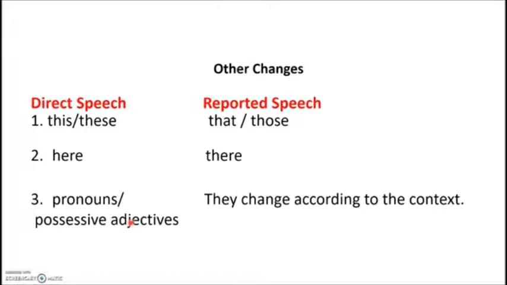And ago becomes before. Okay, other changes. We have the pronouns this and these, they turn into that or those. Here becomes there. And other pronouns and possessive adjectives change according to the context. So these are the rules that you really need to keep in mind, in addition to a few coming up.